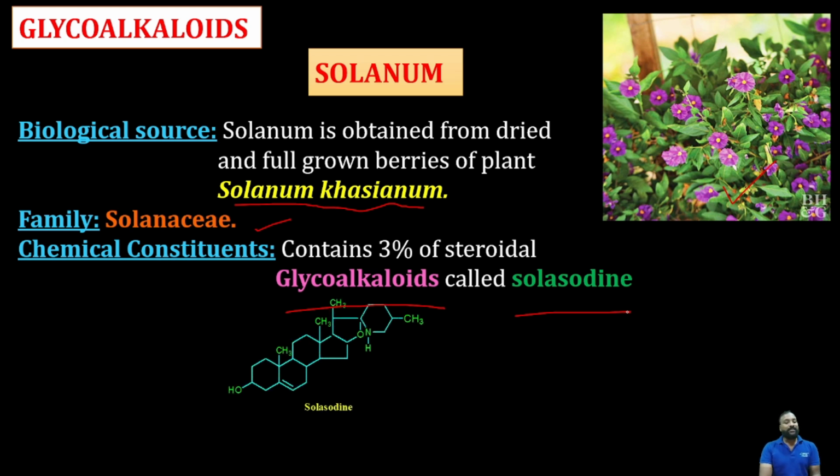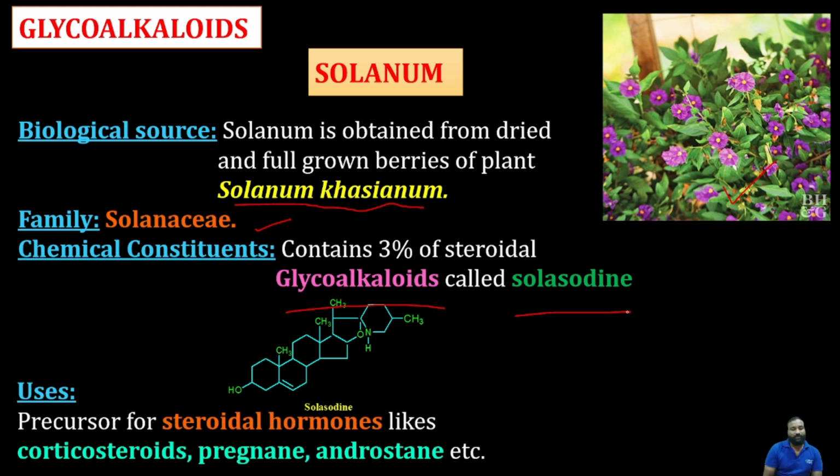This is the structure of solasodine, where you can see it's a steroidal glycoalkaloid, with the steroidal structure. Now the uses: as I said, it is a steroidal glycoalkaloid having a steroid nucleus, so it is useful for the synthesis of steroidal hormones.